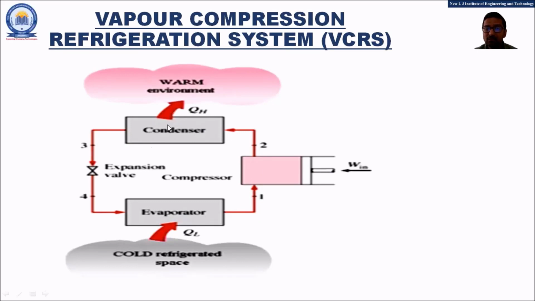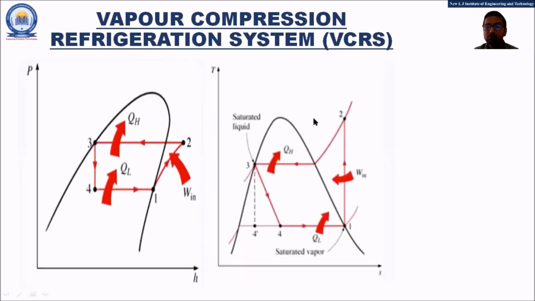Then in the condenser, the refrigerant rejects the heat to the surrounding atmosphere, which is considered the warm environment. In the expansion valve, the expansion process takes place, and in the evaporator, the refrigerant will be absorbing the latent heat of evaporation from the space to be cooled. That means that space is considered as the cold refrigerated space, and in the evaporator, the refrigerant will be absorbing the heat. Let us proceed further.